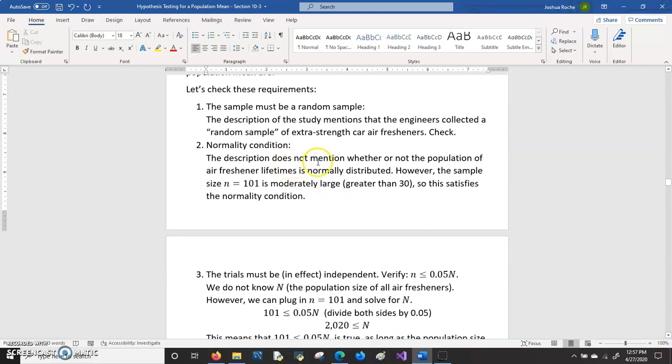In this problem, it's not mentioned whether or not the population is normally distributed, but it doesn't really matter because they're taking a very large sample size. It's definitely more than 30. And so regardless of whether the population is normal, this condition, that our sample size is more than 30, is good enough to satisfy the normality condition.